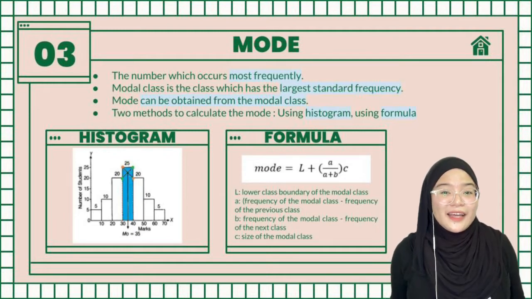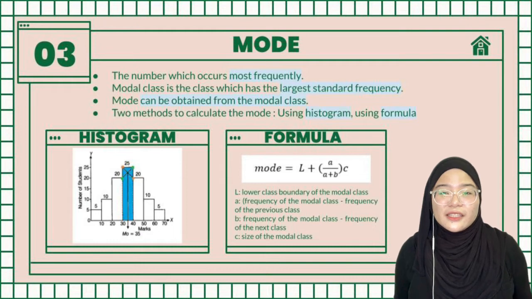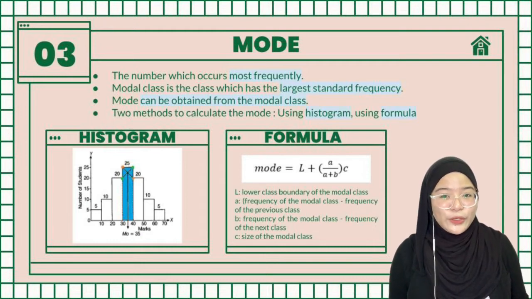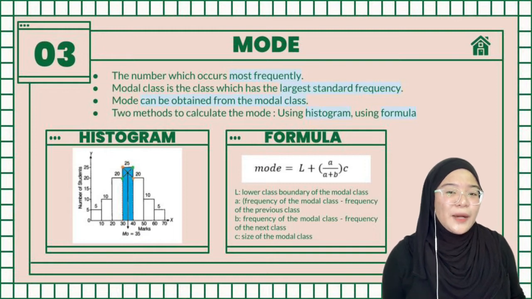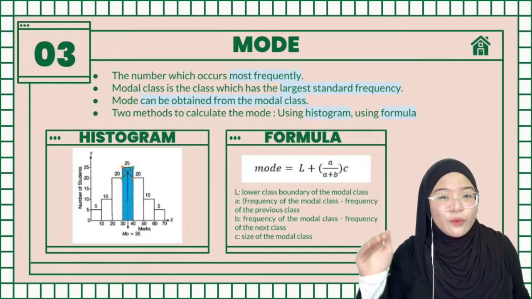As you can see in the diagram of the histogram here, the class interval with the highest height contains the mode. In the graph shown, the blue bar has the highest frequency of 25, hence the mode is 30 until 40. Straighten the upper left corners of the highest and lowest bars.